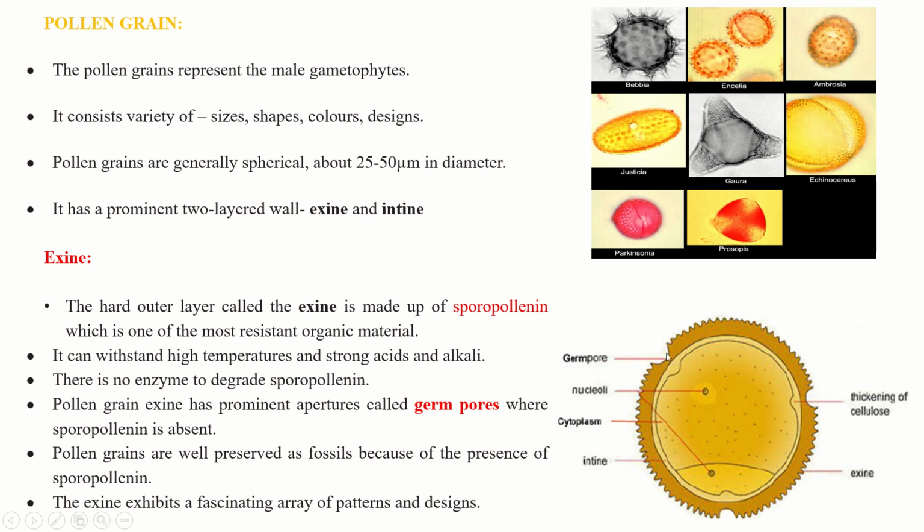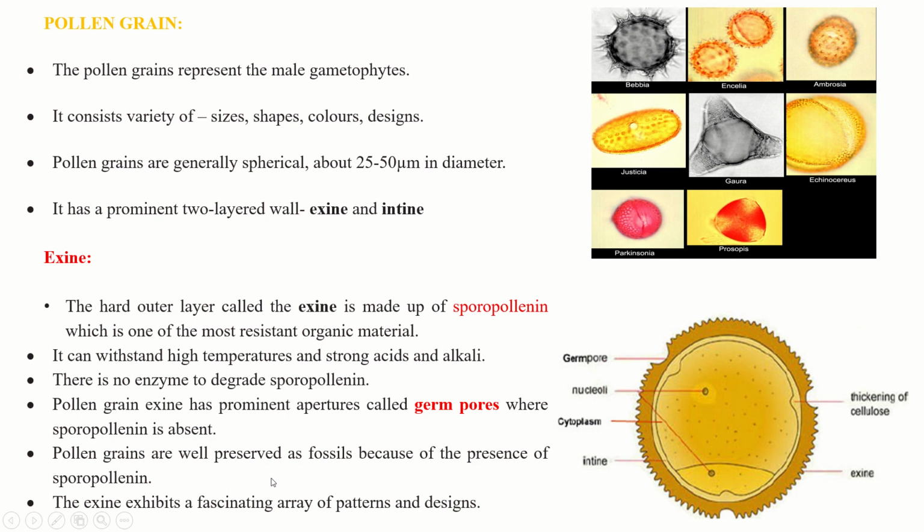So here sporopollenin is absent. Pollen grains are well preserved as fossils because of the presence of sporopollenin. So many thousands, millions of years, pollen grains can survive because of the presence of sporopollenin. Here also an application-based question may come.